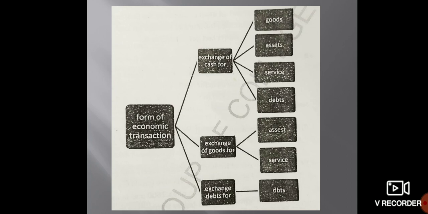Now the last, exchange of debts for debts. The example of this is, Suresh owes us ₹1,000 and we owe ₹1,000 to Naren. Then we may ask Naren to recover the ₹1,000 from Suresh on our behalf. This is the example of exchange of debt for debt.